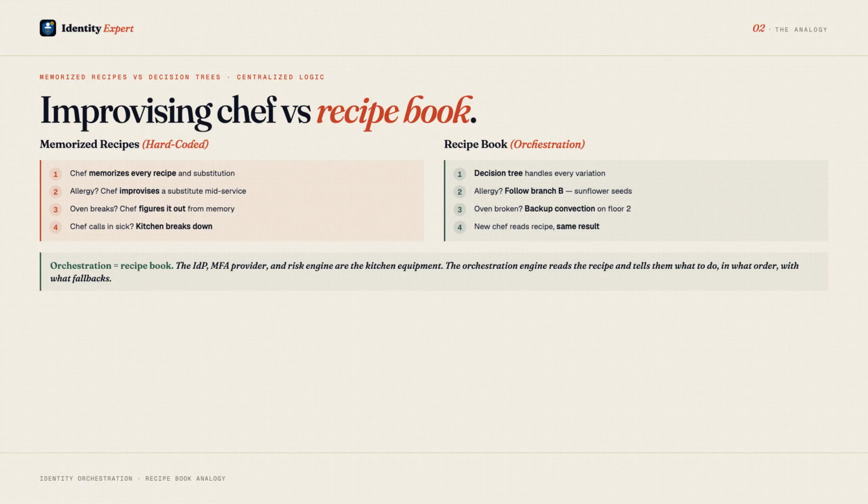The critical difference is where the decision logic lives. In the first kitchen, it lives in the chef's head: distributed, inconsistent, and fragile. In the second kitchen, it lives in the recipe book: centralized, versionable, and auditable. Identity orchestration is the recipe book. The authentication services, your IdP, your MFA provider, your risk engine, are the kitchen equipment. The orchestration engine reads the recipe and tells the equipment what to do, in what order, with what fallbacks.